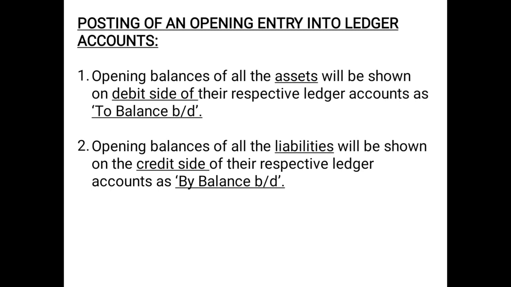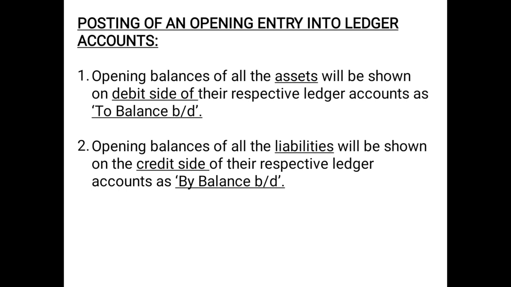If you remember, in the chapter journal we have discussed what an opening entry means, where the business is started with a number of assets and liabilities. We used to debit all the assets and we used to credit all the liabilities. So how such an opening entry will be posted in the books of ledger, that we will discuss here.